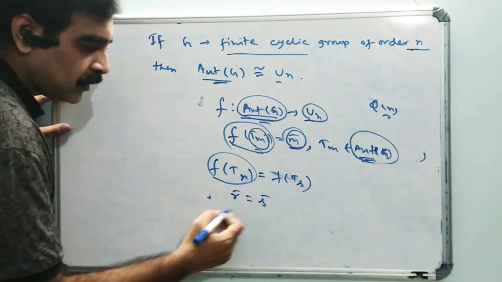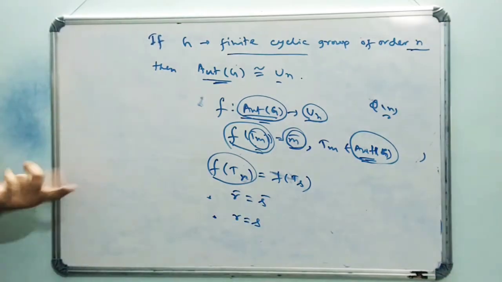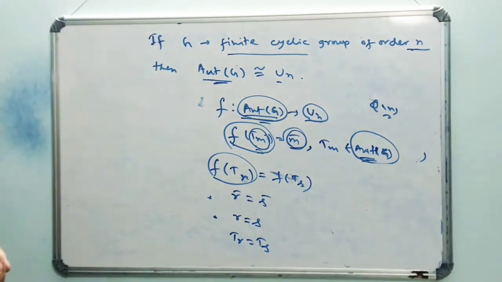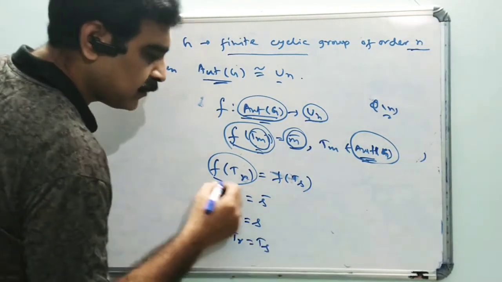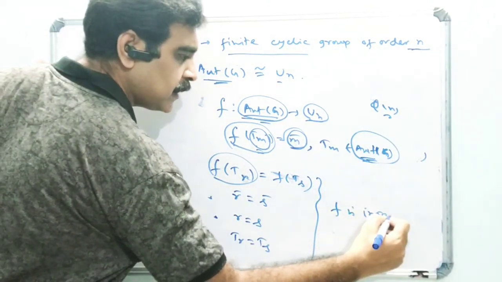So these two classes are equal if and only if r and s are equal. And r and s equal means T_r and T_s are equal. Therefore f is injective.